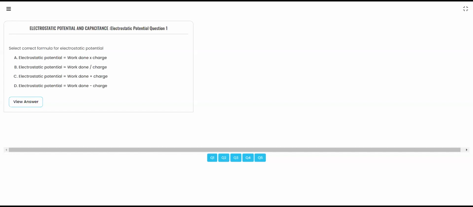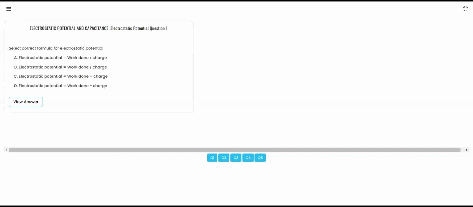Yes, Radhika, why A? Electrostatic potential is equal to work done into charge. Why A? Badul, why C? Yes, Manohar, that's the right answer. B. Electrostatic potential is equal to work done per unit charge.